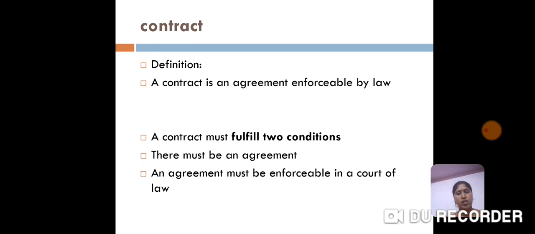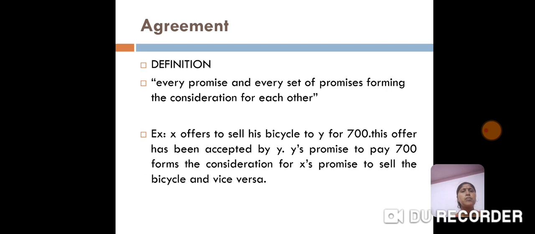Let's see what is contract. Contract is defined as an agreement enforceable by law. A contract must fulfill two basic conditions. There must be an agreement, and it must be enforceable in the court of law. Before entering into the essentials of valid contract, let's see some of the terms relating to contract.